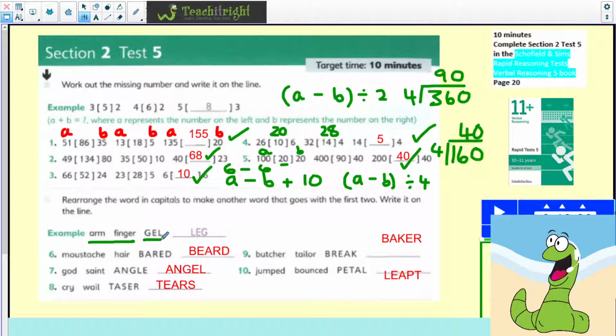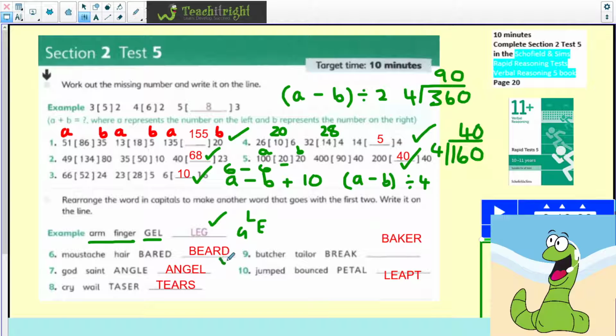But we're then given an anagram. So sometimes, if it does make it easier, it can be quite a good idea to write it out maybe in a circle. A bit more difficult just with 3 letters. But you can see there, writing them in a slightly different order, you might spot what the word is if you can't get it from the clue there. So if we reorder gel, we get leg. So leg is the answer.